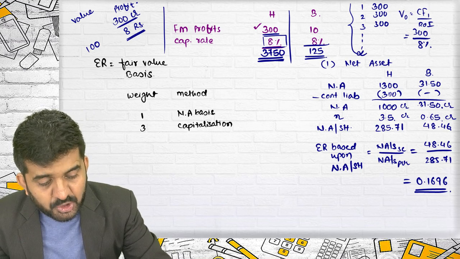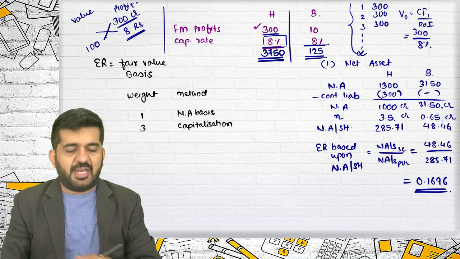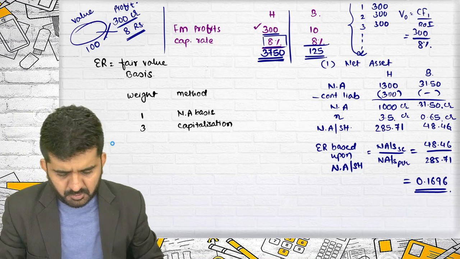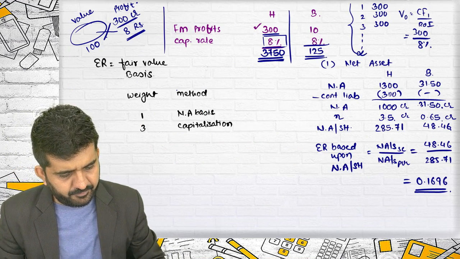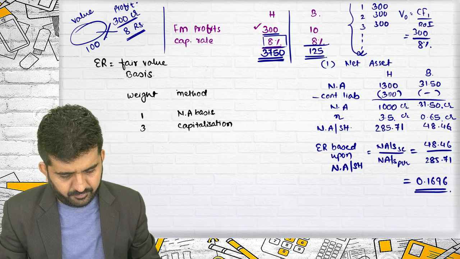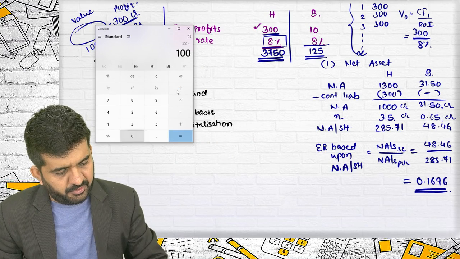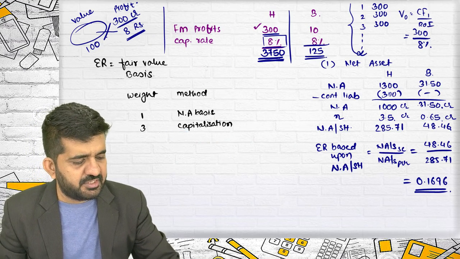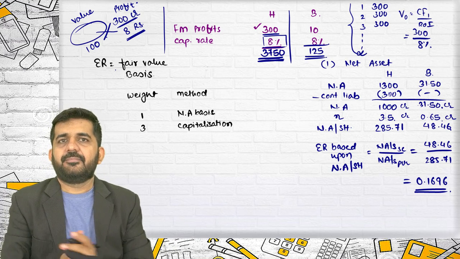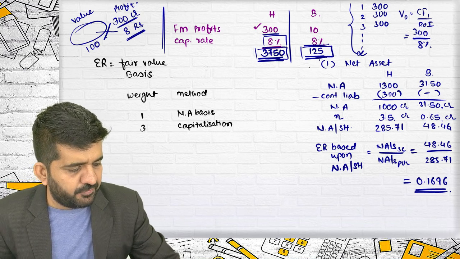If you are actually earning 300 crore rupees, what should be the value of the company? Cross multiply it: 300 into 100 divided by 8. It is 3750. It is the same thing. So logically, both ways, this is the value of the company.